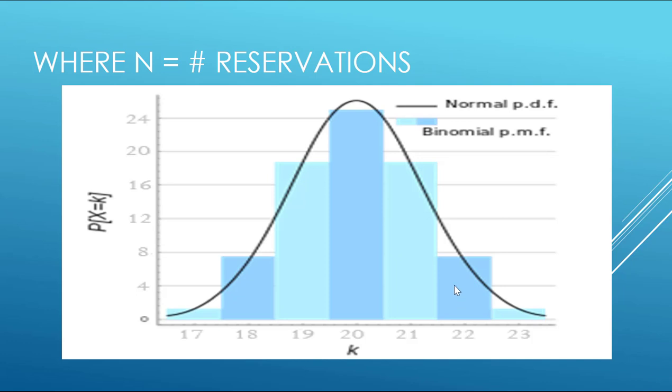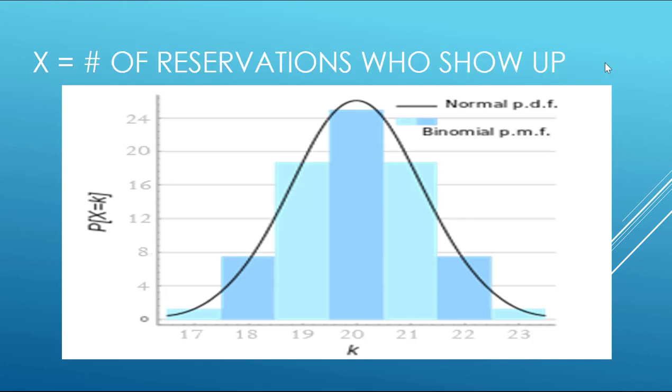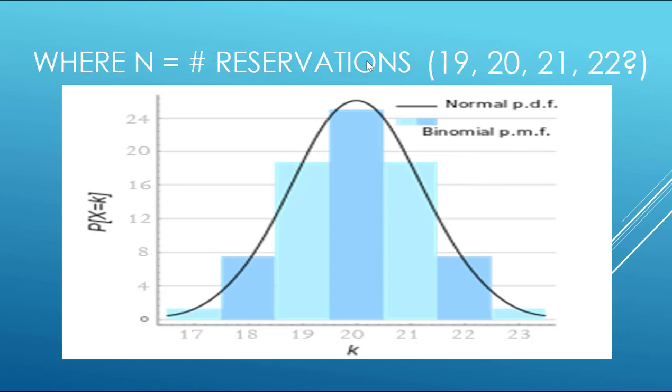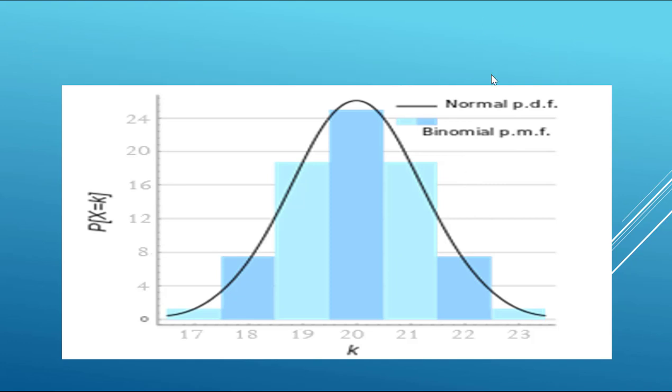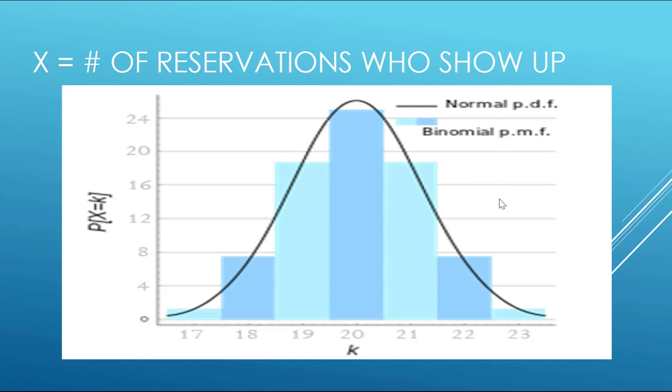Okay, so let n be our number of reservations that we allow. So we're trying to ask this question, do we allow 19, 20, 21, 22, or just the 18? And where x will be the number of reservations who actually show up. So out of all of our total reservations that we allow, only a certain number of them will show up.